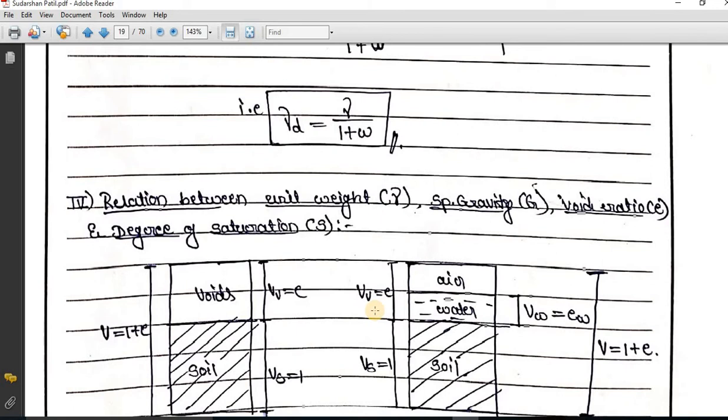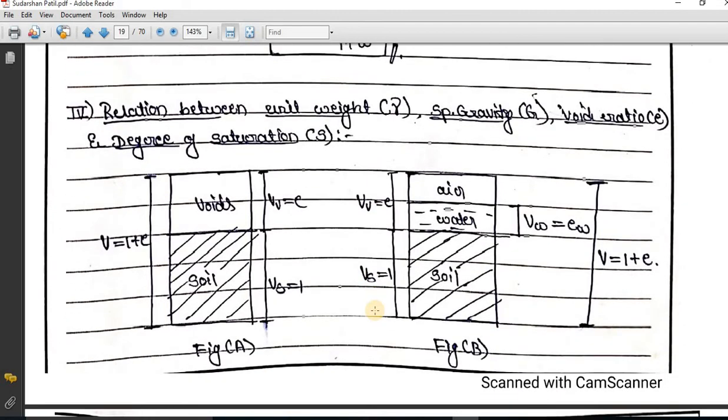These are very simple relations, but these relations are very much useful while solving the problems. So make sure that you understand these relations properly. After these relations, I have made the list of formulas. So I am going to provide you with the notes, list of formulas. So you can go through those list of formulas. You can remember those formulas to solve the problems.